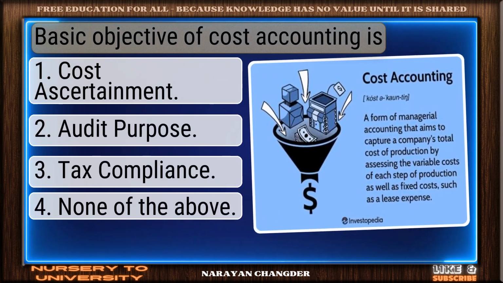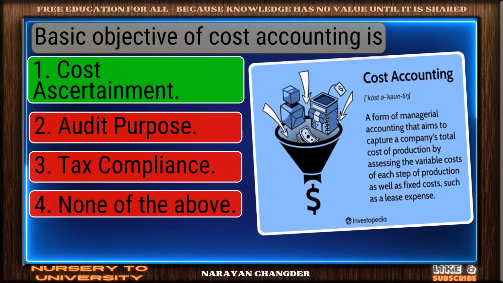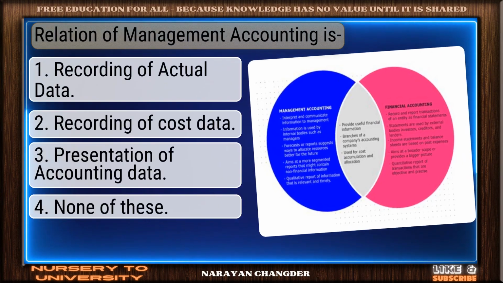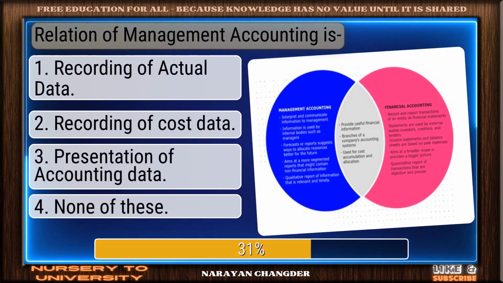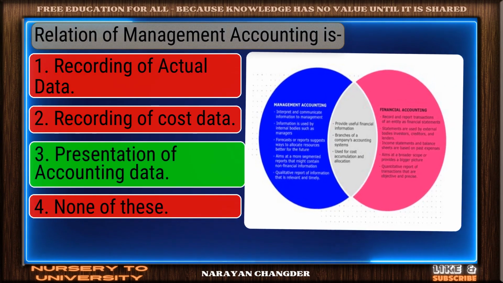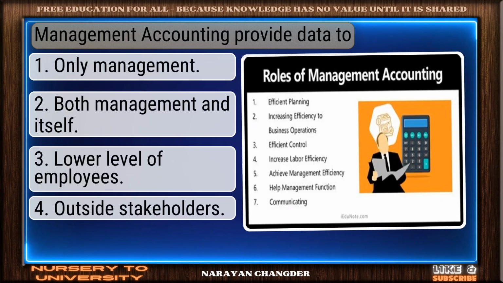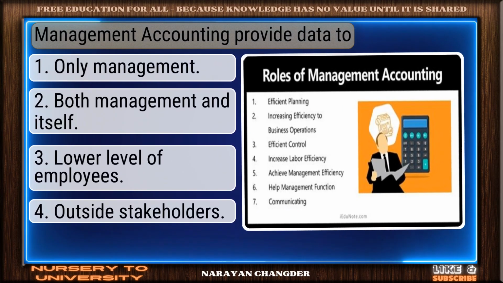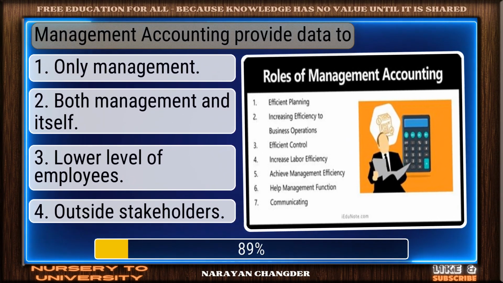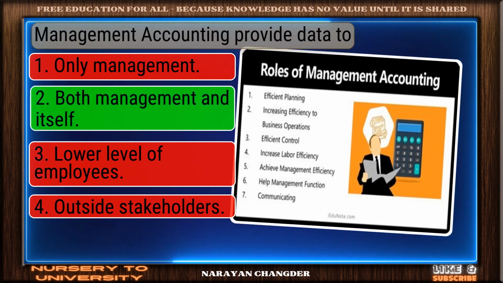Basic objective of cost accounting is... bravo. Cost ascertainment is the answer. Relation of management accounting is... well done. Presentation of accounting data is the right choice. Management accounting provides data to... great job. Both management and itself is the accurate answer.